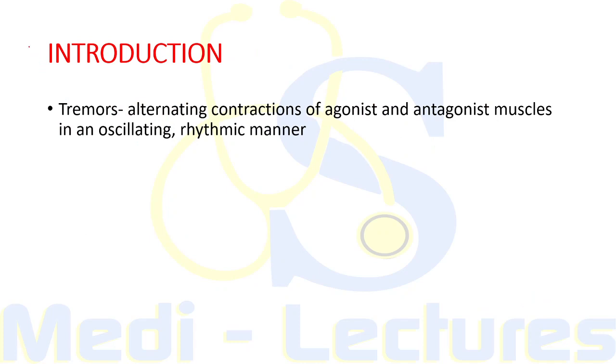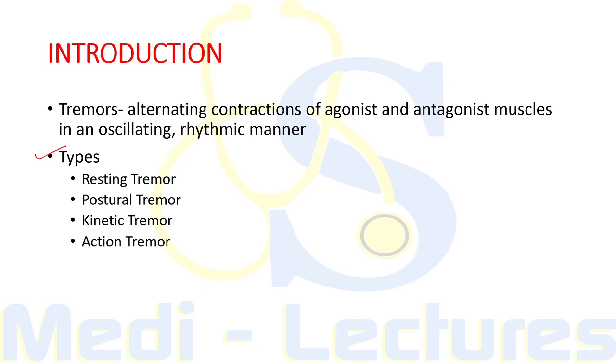Now let's go into detail of tremors. First of all, tremors are alternating contractions of agonist and antagonist muscles in an oscillating rhythmic manner. Now when we consider the types of tremor, these can be resting tremors, in which the tremors are most prominent at rest, which is usually seen in Parkinson's disease.